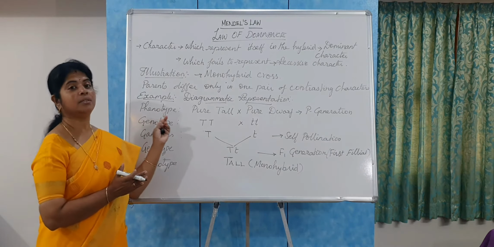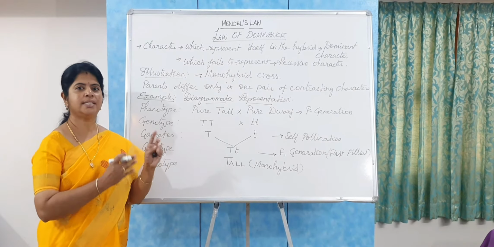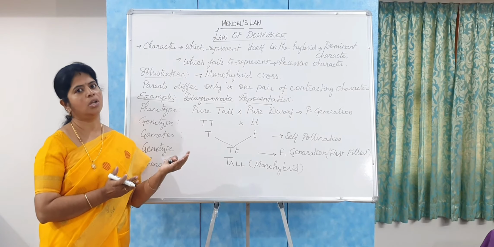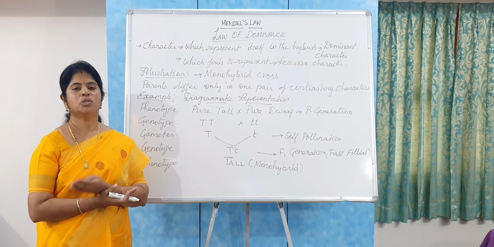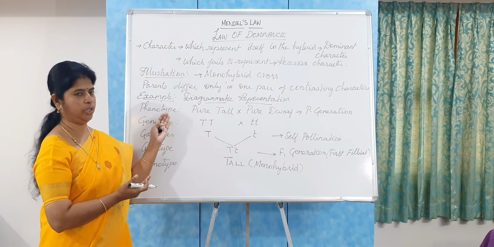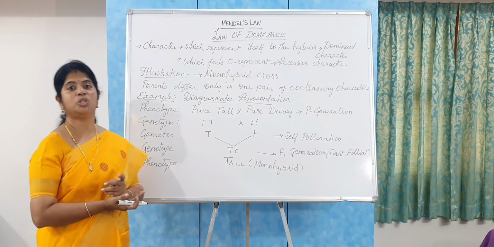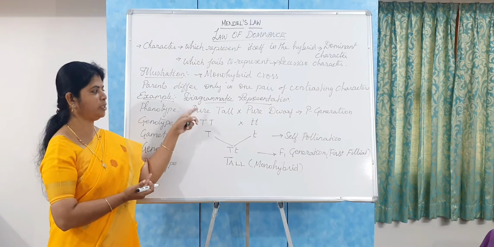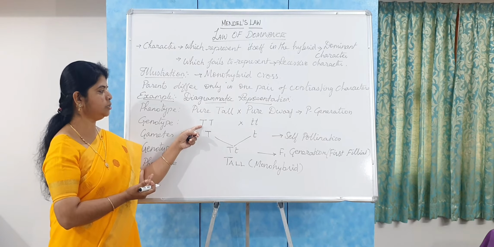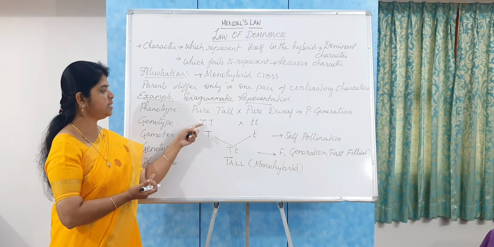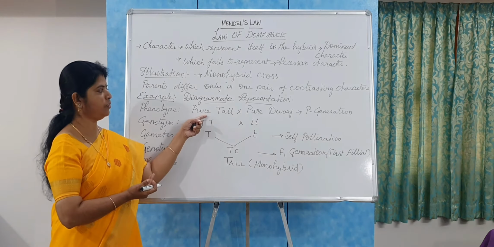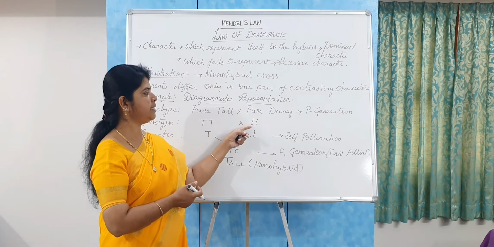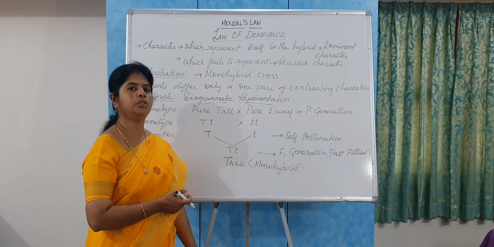And here you can see the term phenotype. What is meant by phenotype? That is the external appearance of any living organism, whether it may be a plant, an animal or a human being. So the external appearance is called the phenotype. Now you can see the second term, the genotype. Genotype means the genetic constitution of that particular character. You can see here the dominance and the dominance; it is the genetic constitution of this phenotype, the pure tall, and here the recessivity and recessivity, the genetic constitution of these pure dwarf plants.